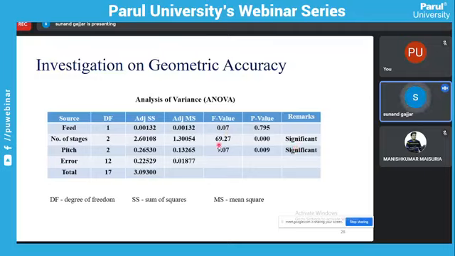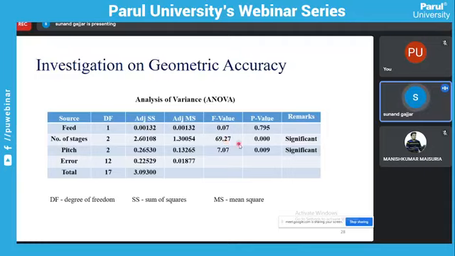And this is the F value. What does the F value indicate? If the F value is higher compared to all other parameters, then that parameter affects our output response, geometric accuracy, the most.